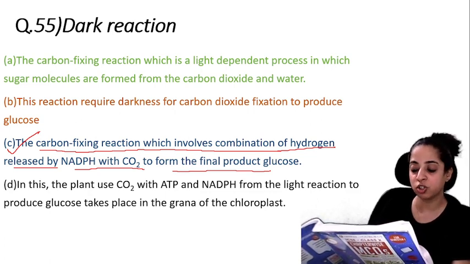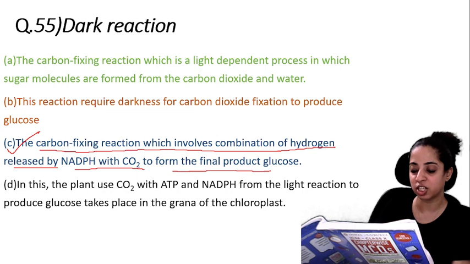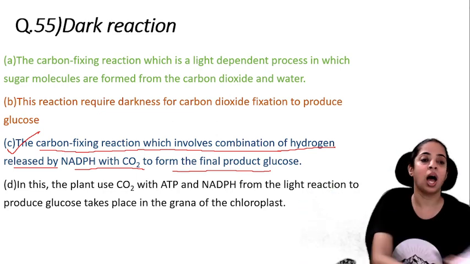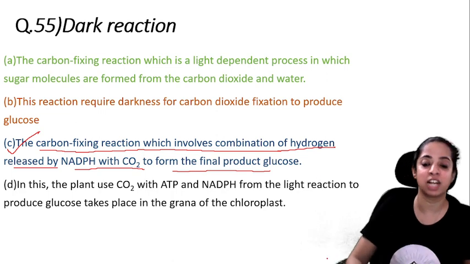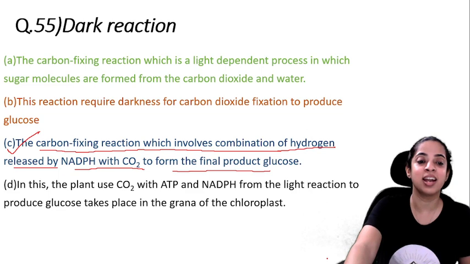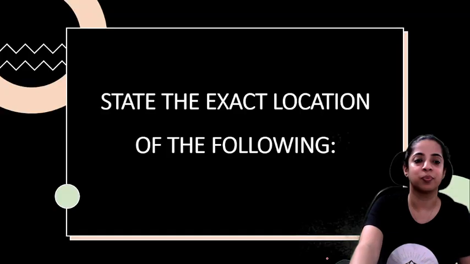The reaction is also known as the biosynthetic phase or Calvin cycle. It uses ATP and NADPH for the fixation and reduction of CO2 to form carbohydrate, that is glucose. I have already explained this reaction in detail in my previous videos. So if you don't understand dark reaction and light reaction very well, go there. In a very good animated style I have explained it to you.